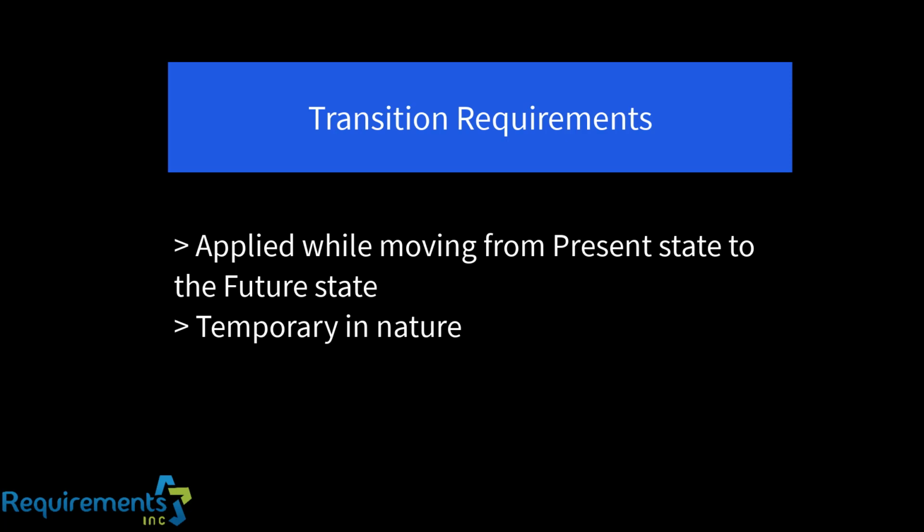Examples of transition requirements would include the old and new ticketing platform operating in tandem until a trial period has ended successfully. In other words, we need to have a smooth handoff from our old way of doing things to our new way of doing things to ensure no disruption occurs to our customers.